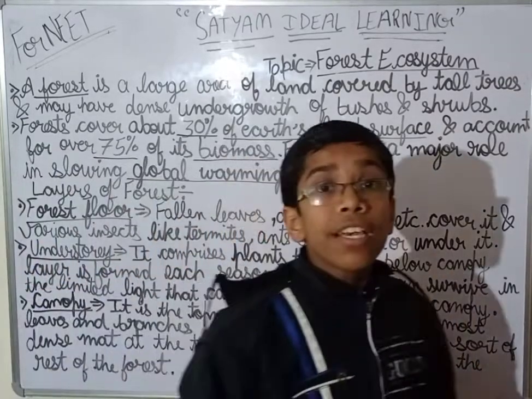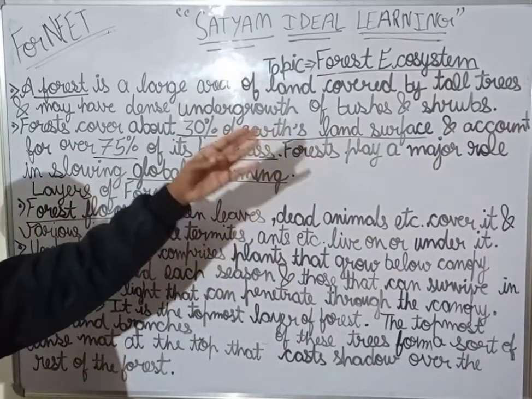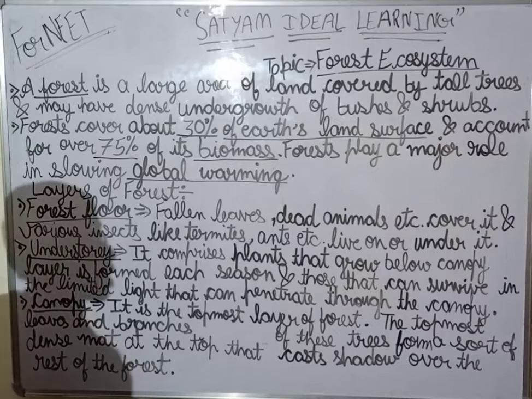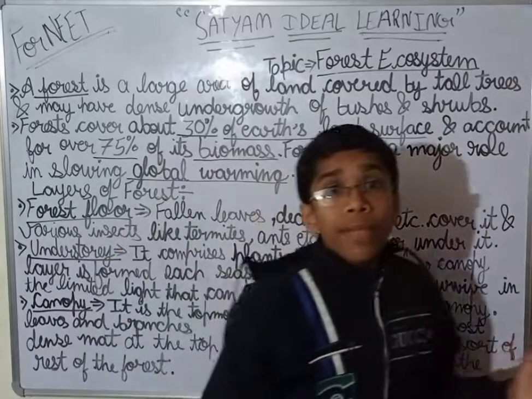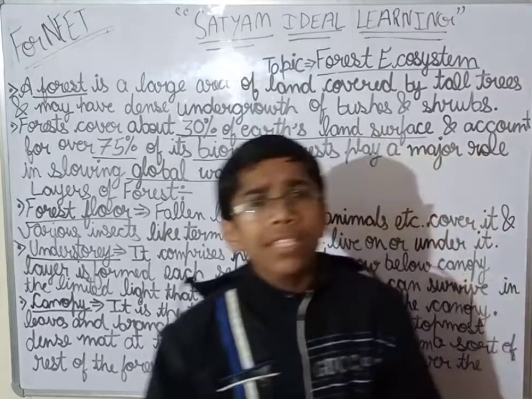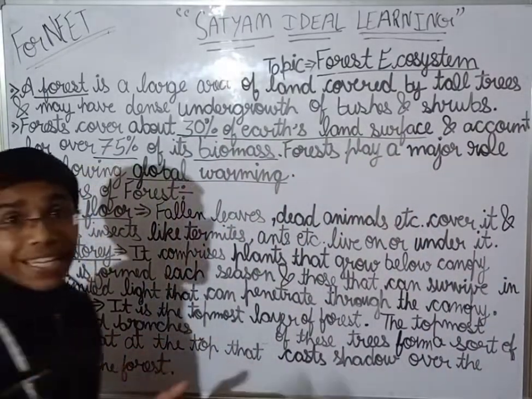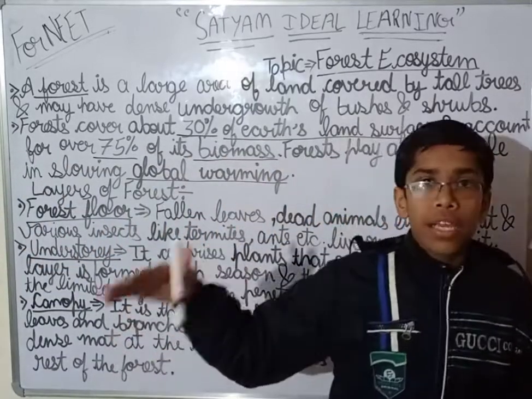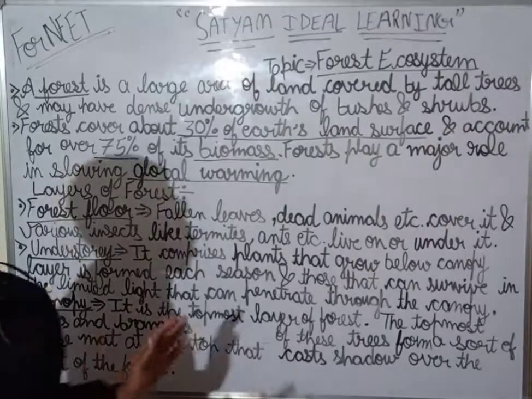This is about the forest ecosystem and the layers of the forest. In the canopy layer, animals like monkeys, hawks and bats live. I think this must be clear to all of you.